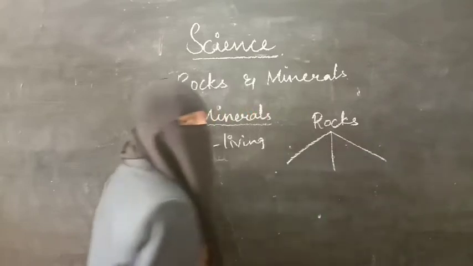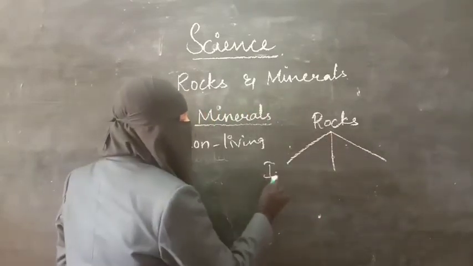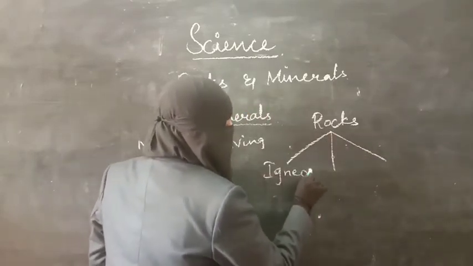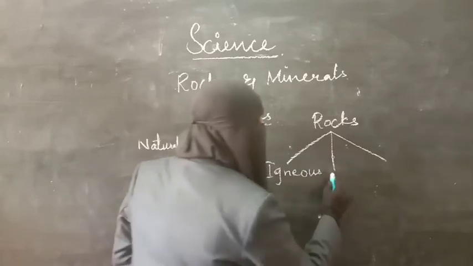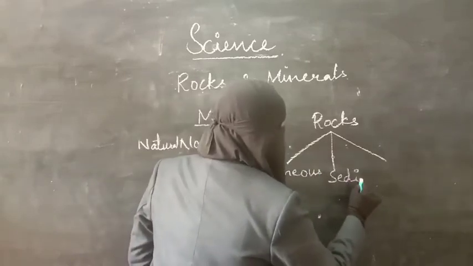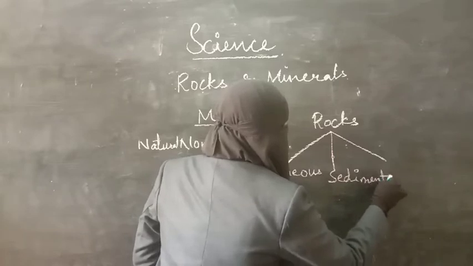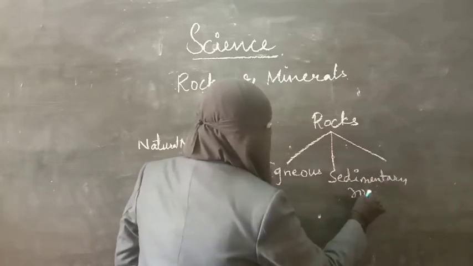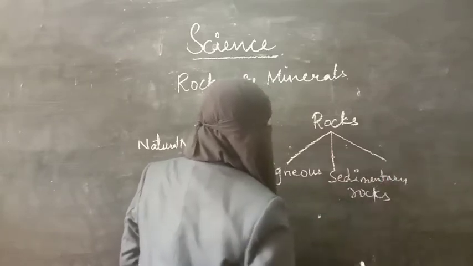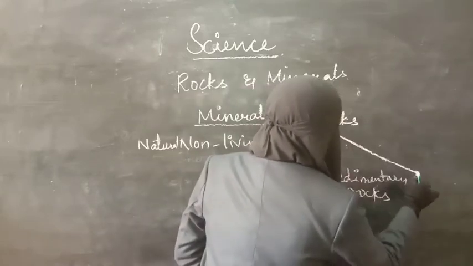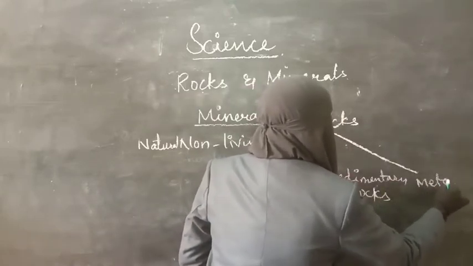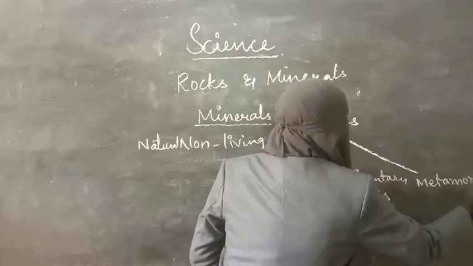Rocks are divided into 3 different types. First one is igneous rocks. Second are sedimentary rocks. And the third are metamorphic rocks.